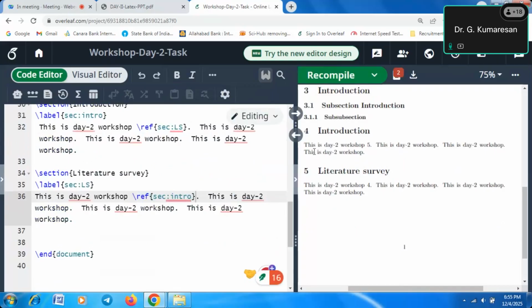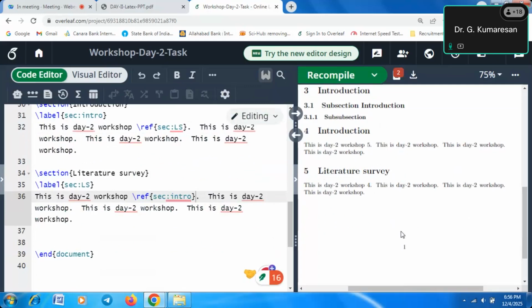So here you will see this is day 2 workshop 5, because here the literature survey number is automatically coming. What is the literature survey section number? It is 5. So the 5 is cited here. Now come to the literature survey. This is day 2 workshop 4. What is the 4? Introduction. So actually we are referring to the introduction part.